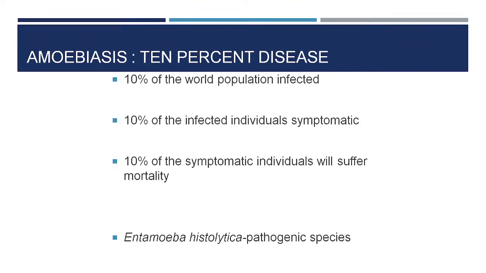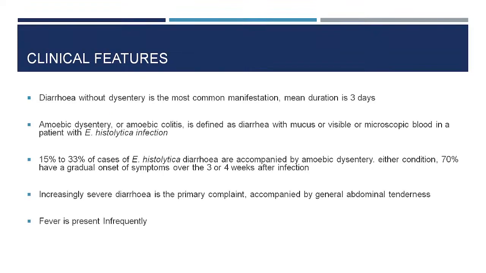So, as a classical mnemonic you can remember, in general 10% of the world population may be infected. It is called the 10% disease. 10% of the infected individuals become symptomatic. 10% of the symptomatic individuals will suffer mortality, particularly with the liver abscess. And Entamoeba histolytica is the most pathogenic species among all Entamoeba species.